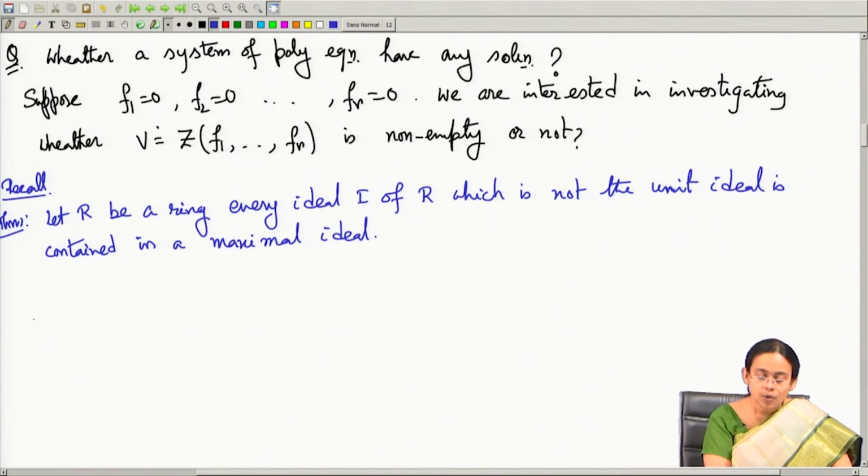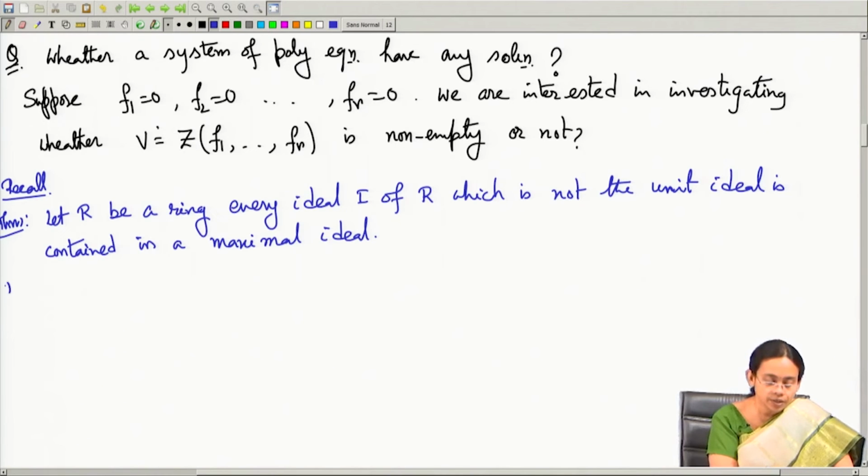Now, by the previous theorem, we have associated the points in the variety with the maximal ideals in the quotient ring. If the variety is empty, that means there is no maximal ideal in that ring. So, that means the ideal has to be the unit ideal.